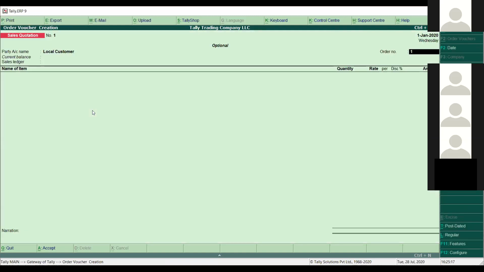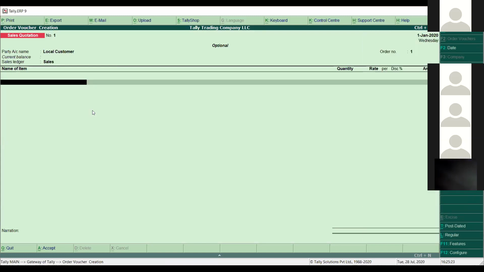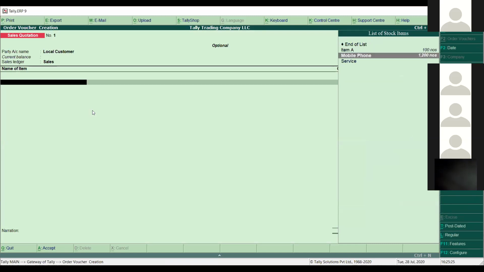Then you can see what is the order number. Order number 1. What is my sale voucher? Sale ledger is sales. What is the item name? I said no. You can see the stock is coming here. Item A may have 100 numbers of stock, and mobile phones have like 1200 numbers of stock. So like 50-50 from here.